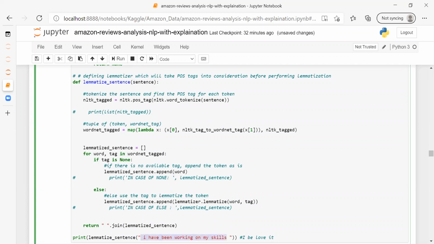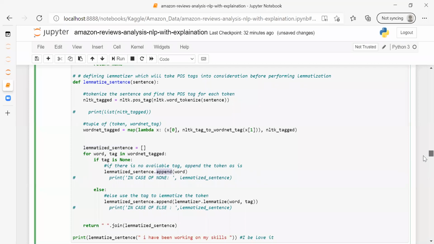I have passed it in my function. Firstly it will convert it into the tags, into the words. Then this will map, which is again a predefined function. Then this lemmatized sentence would be the final sentence after appending the words.